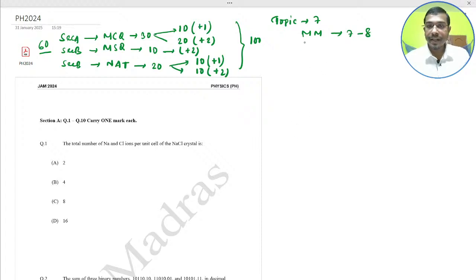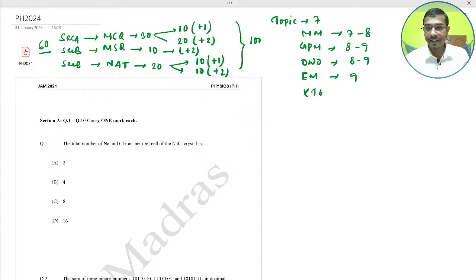Next, mechanics and general properties of matter, GPM, with 8 to 9 questions. Then waves, optics and oscillations, also 8 to 9 questions. And electricity and magnetism, which averages 9 questions per exam.